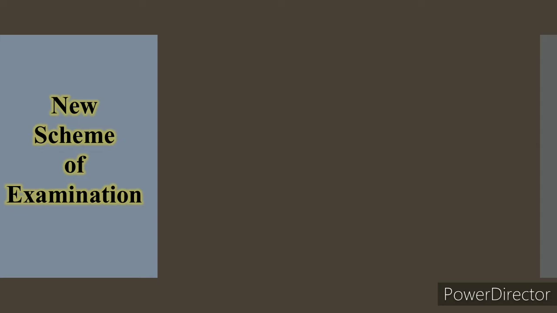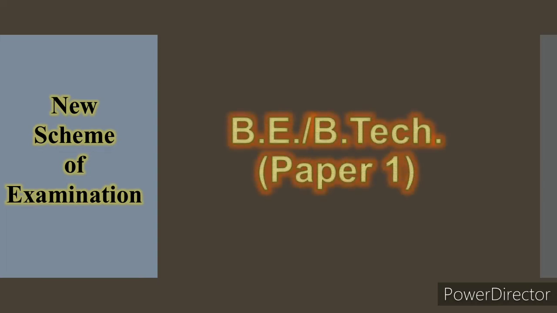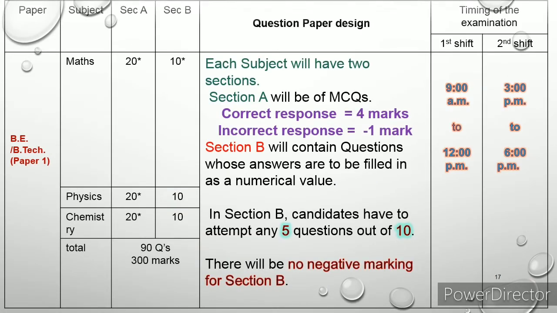So students, now let's see the new scheme of examination for BE and BTech students. This is paper 1. Now see the table. So now this paper is only for BE or BTech students. For example, there are 3 subjects here: maths, physics, and chemistry. From maths, there are 30 questions: 20 questions from section A, 10 questions from section B. Similarly, physics and chemistry also.